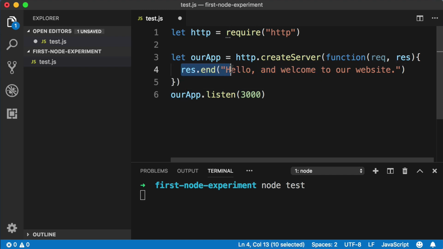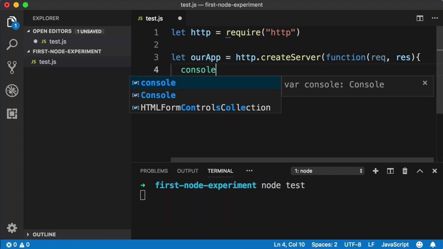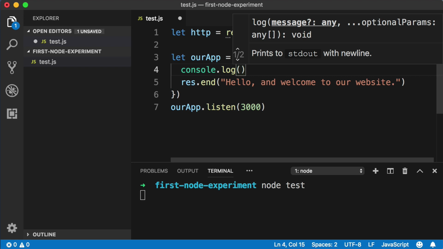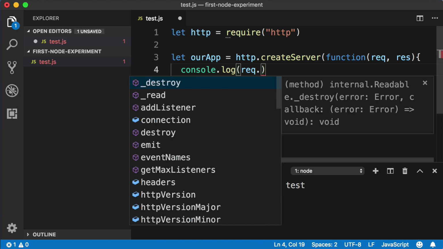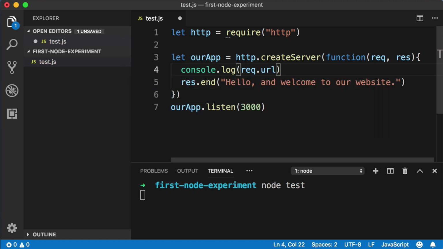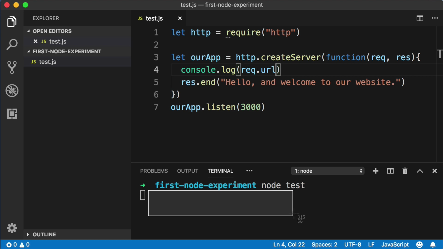Within the body of our function here, maybe right before this response.end line, let's add a brand new line and say console.log. And what we want to log is req or request and then dot and look inside it for a property named url. Okay, go ahead and save the file, and then we need to close or quit the current instance of Node that is running our old, outdated file. So down in the command line, push Control and C on your keyboard at the same time.